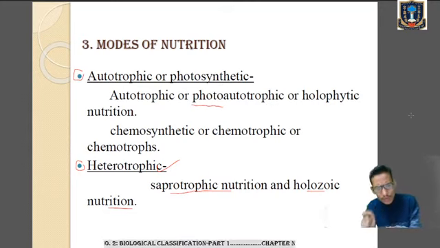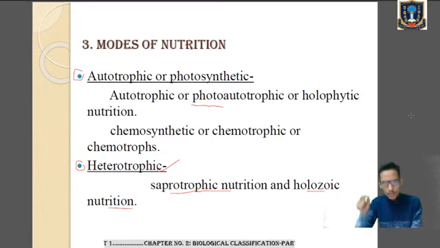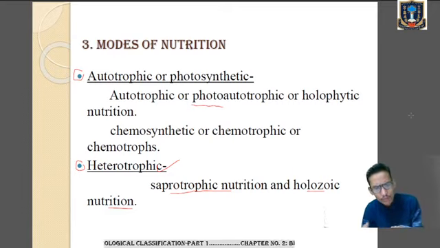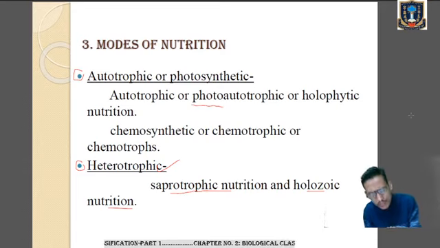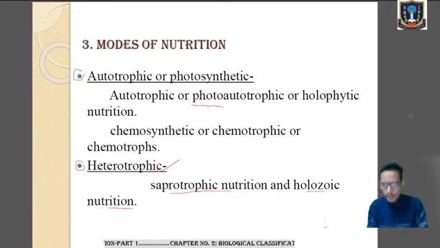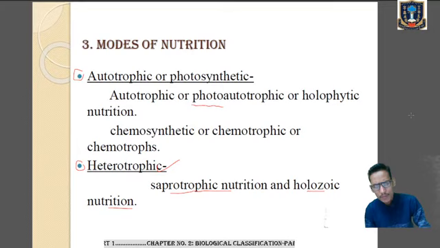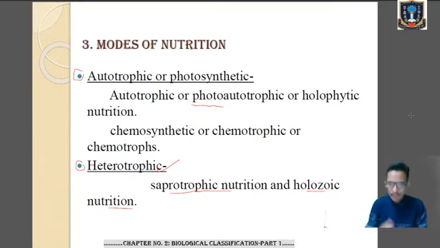In saprotrophic nutrition, the heterotrophs, remember, heterotrophs means those organisms which are not able to prepare their own food but are dependent on the autotrophs, absorb the food through the body surface from dead organisms. It is also called saprozoic nutrition. Examples are fungi.